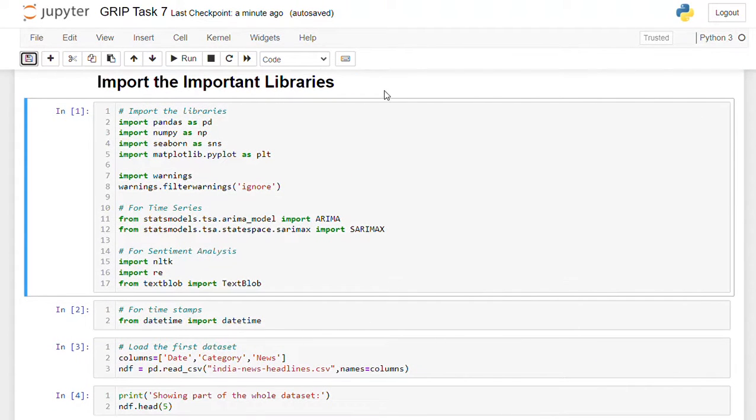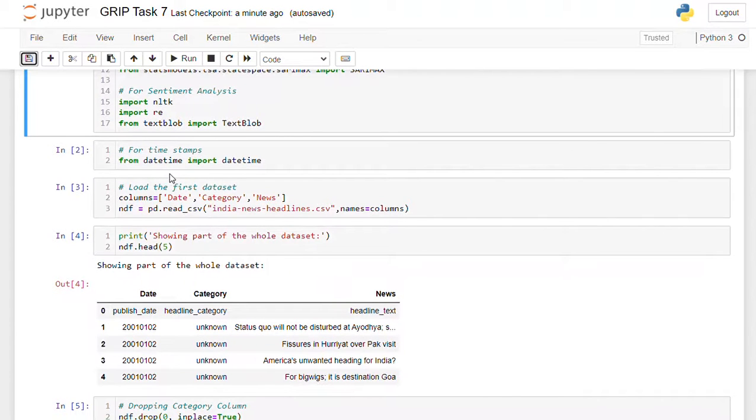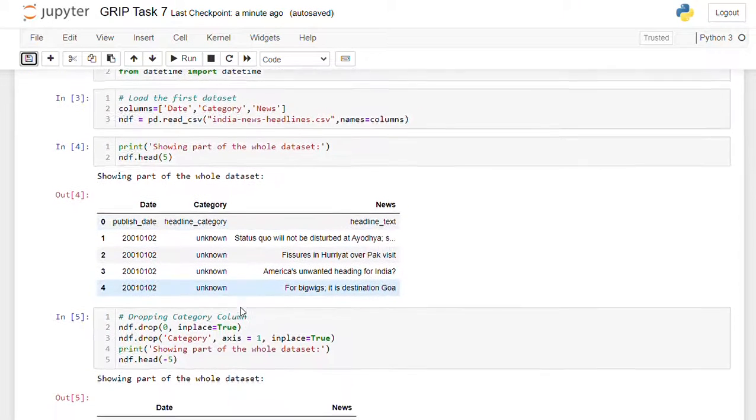Here I am importing pandas, numpy, seaborn, matplotlib, and I am also importing libraries like statsmodels, NLTK, TextBlob, etc. I am also importing date and time. Next one, loading the dataset.